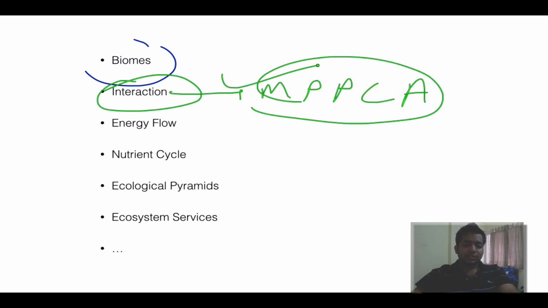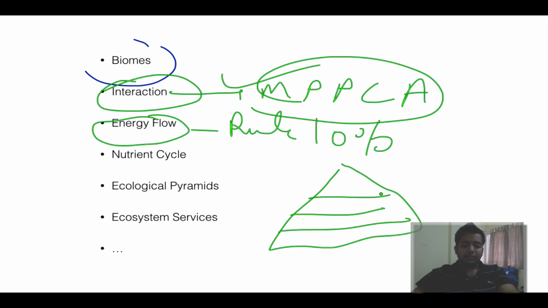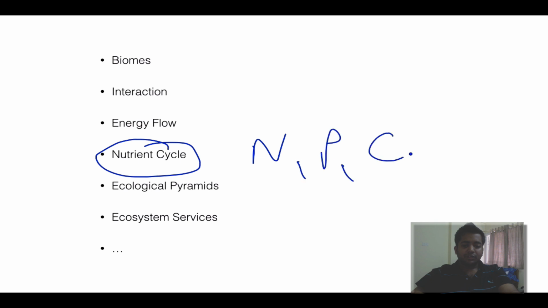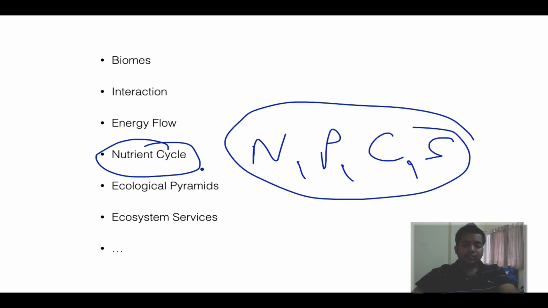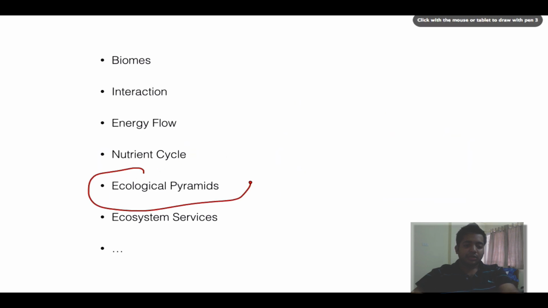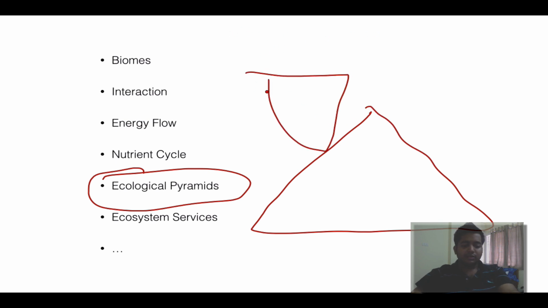So all these will be discussed in detail. What is energy flow, the rule of 10%, and how does energy flow occur in various pyramids from primary, secondary, tertiary to top consumers. Then what is called the nutrient cycle. So nitrogen, phosphorus, carbon, sulfur, all these nutrients are exchanged in nature via the nutrient cycle. Then something I call ecological pyramids. So these are shaped like this most of the time. Sometimes they are also shaped inverted like this. So we will be discussing what these are.